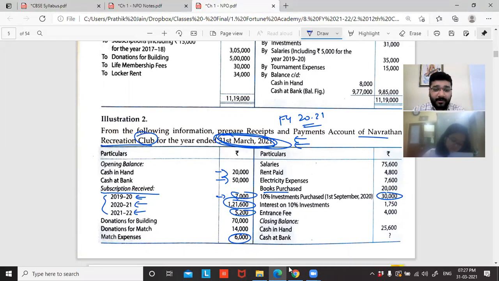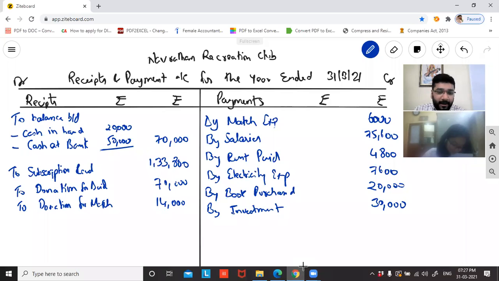Next line they've given interest. Interest on investment 1750, which means received or not received? Received. So by interest, 1750. This one point have you noted here?